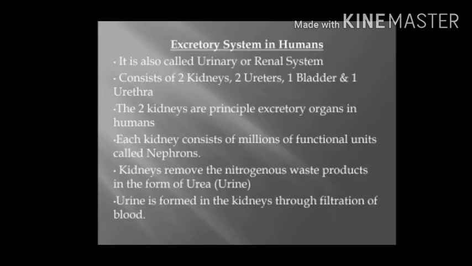Now coming back to the discussion. Each kidney consists of millions of functional units called nephrons. Kidneys remove the nitrogenous waste products in the form of urea, that is urine. Urine is formed in the kidney through filtration of blood.